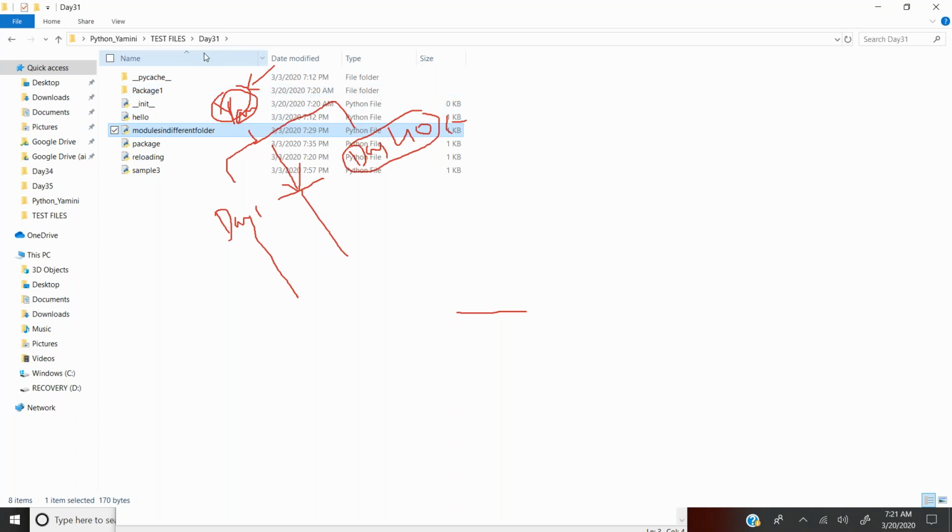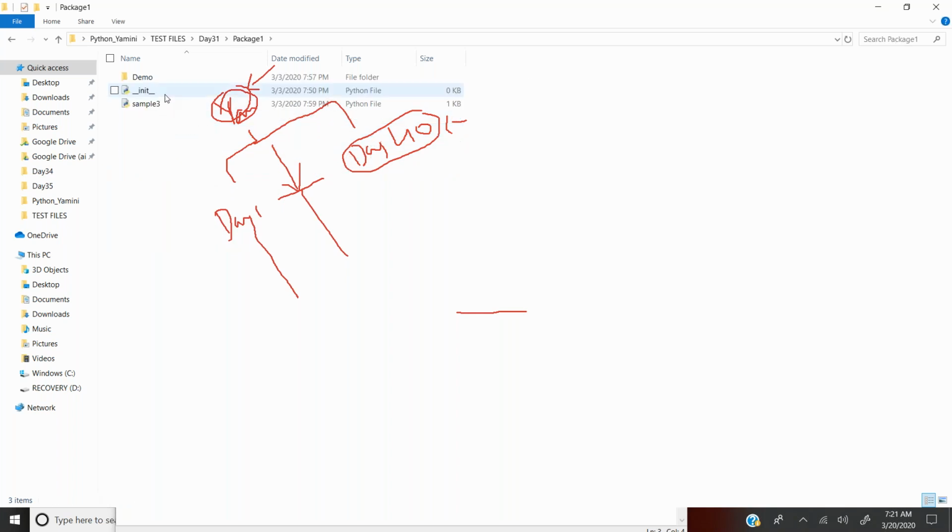So right now under the main library called data T1, I have some modules: hello, module in different folder, package, reloading, and sample3. All these are different modules, and I have a sub library called package one. Within package one, I have one module called sample3, and I also have another sub library called demo. Within the demo sub library, I have two modules, sample one and sample two.